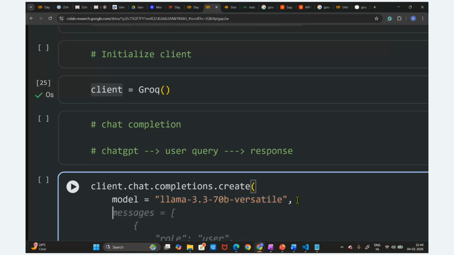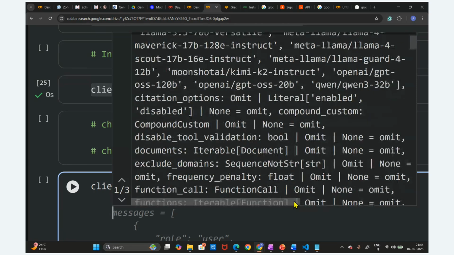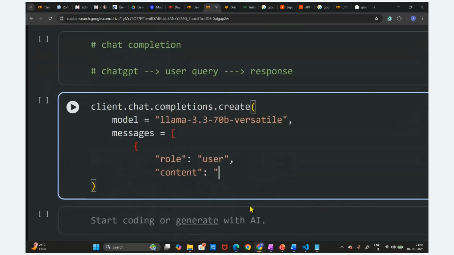Then we are going to pass the message here. We need to pass this message in dictionary format, a list of dictionaries. I have written the square brackets for the list, then the curly brackets. This is the user, the user is asking, that is the reason I have provided role equal to user, and the content. What is the user asking here?